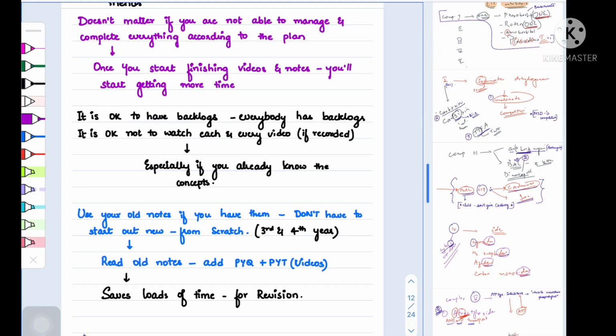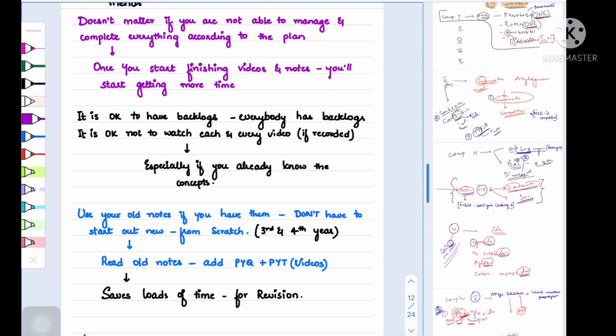Sometimes we do end up having backlogs, and it is okay to have backlogs. Most people have backlogs, but the point is to not worry too much about it, and keep working towards completing what best you can. It is okay to not watch each and every video, especially if you already know the concepts or you have already made the notes.